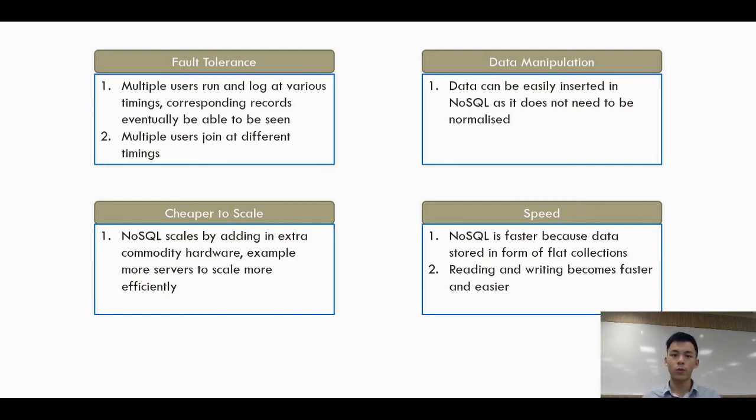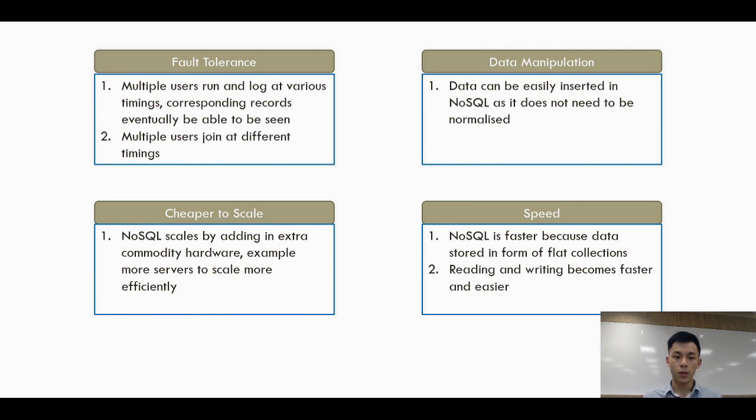So, moving on to the first reason, fault tolerance, because we see that in the long run, there will be multiple users joining this application at different timings, and the multiple users will run and log at various timings. Corresponding records will eventually be seen on the NoSQL database as compared to a relational database, which might not be able to support this. Secondly, on data manipulation, data can be easily inserted on the NoSQL platform, as it does not have to be normalized as compared to a relational database.